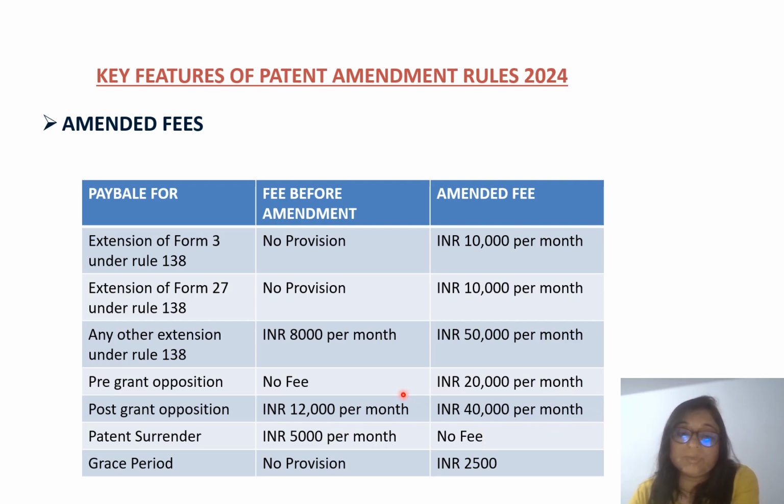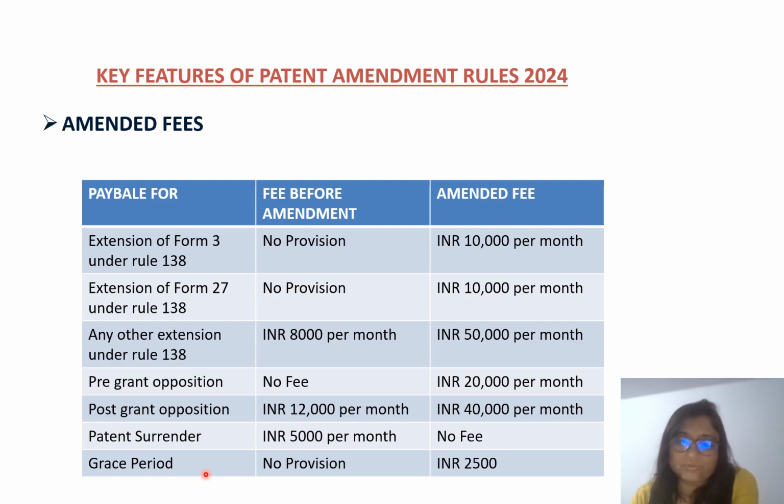So obviously, if anyone will go for filing a post-grant opposition, first they will see their genuine backgrounds, their genuine reasons, then only they will go for the post-grant opposition. Now patent surrender. Earlier, if you wished to surrender your patent, there was a fee, that is 5,000, but now there is no fee.